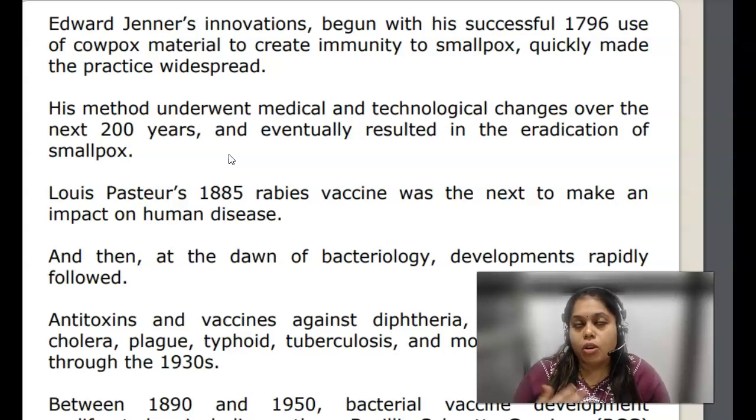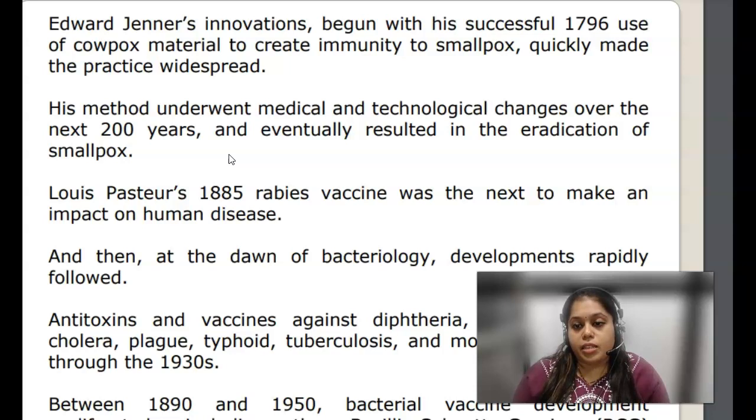One day he took a small boy, the son of a lady who used to come for the milking at Edward Jenner's house. He injected that boy with the cowpox virus. Cowpox is not that virulent in human beings when compared to smallpox. So that kid developed cowpox.